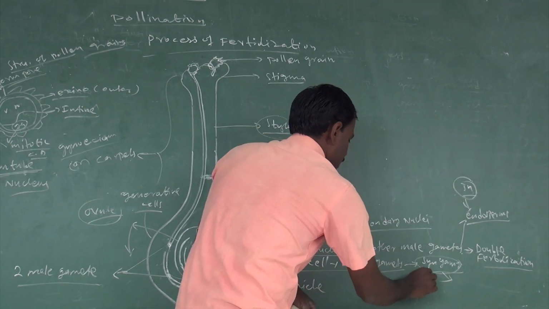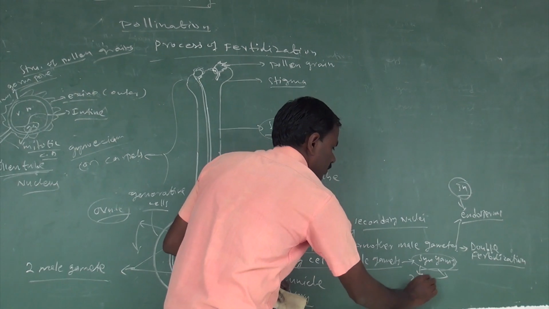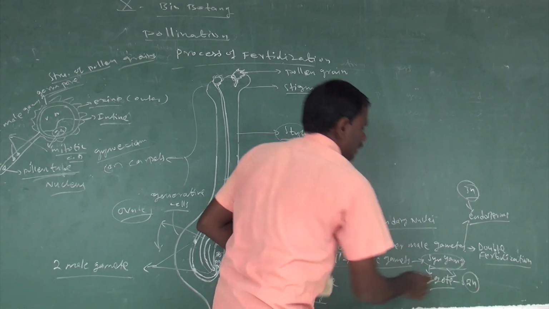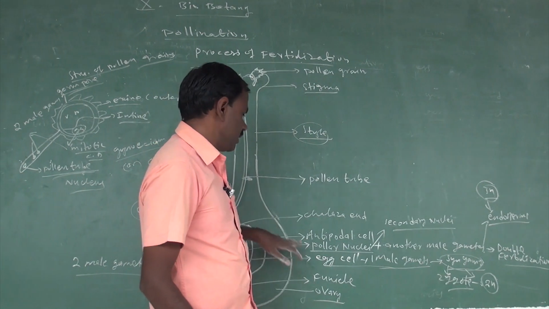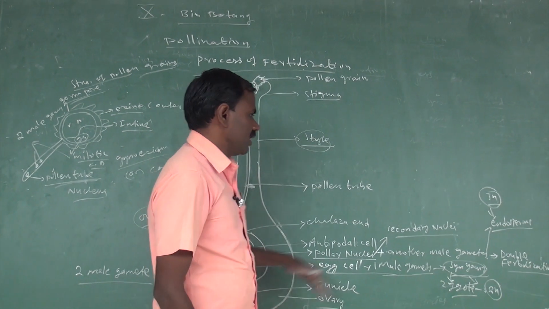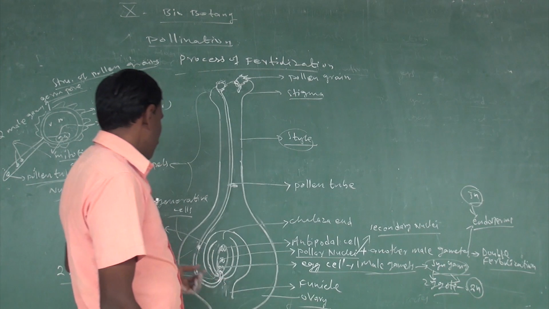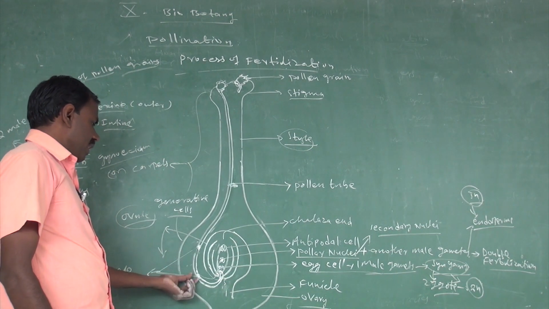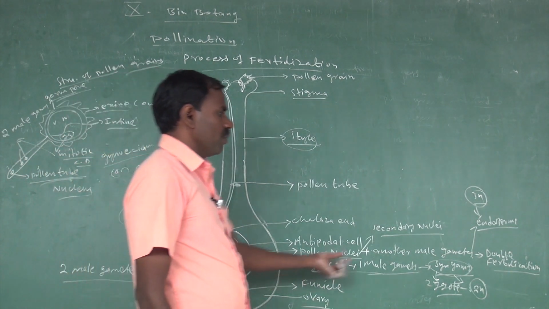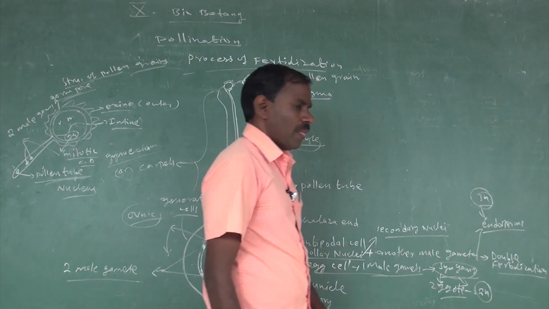In syngamy, the egg cell fuses with the male gamete to form the zygote in diploid condition. The diploid cell of the embryo sac is called the zygote. The triploid product of the other fertilization is called the endosperm. How is the endosperm formed? One male gamete fuses with the egg cell, and another male gamete fuses with the secondary nucleus to form the endosperm. The endosperm in angiosperms is triploid.